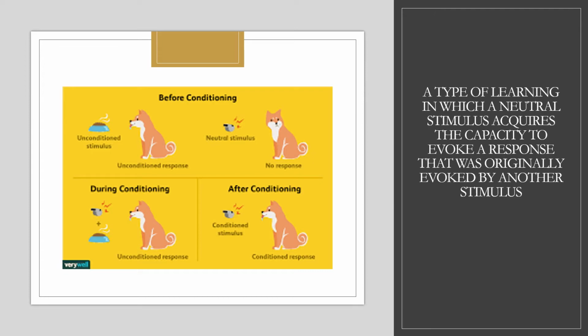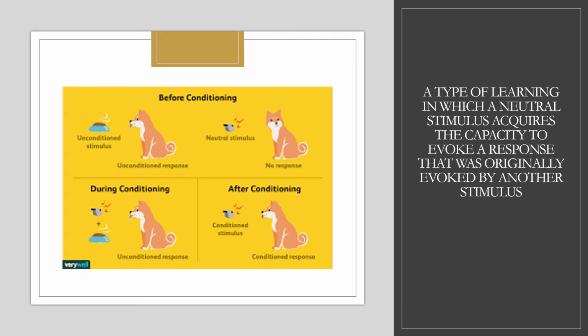And during conditioning, along with the food, you whistle. Now again, the dog starts salivating. After conditioning, you don't give food, but you just whistle and the dog salivates. So after conditioning, the whistle becomes the conditioned stimulus and salivation becomes the conditioned response.